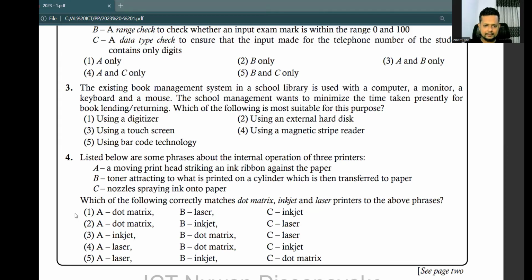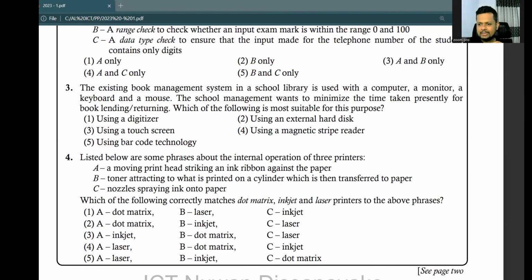So using a digitizer. We can assume at the moment this school library enters all the data manually when a library member is trying to lend a book, or when a library member is trying to return a book, that the librarian has to enter all the data manually. That is the assumption that we can get from the question. So what can the management do to make things more efficient? So using a digitizer. Digitizer means a drawing pad.